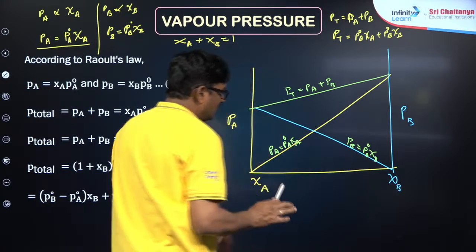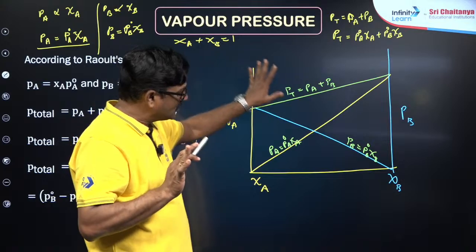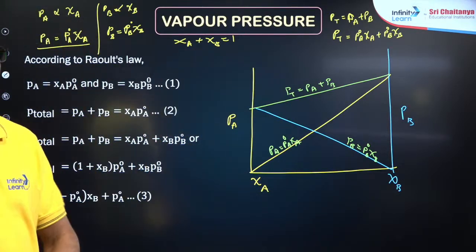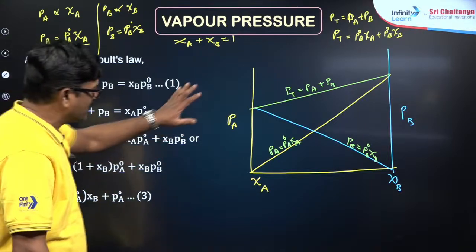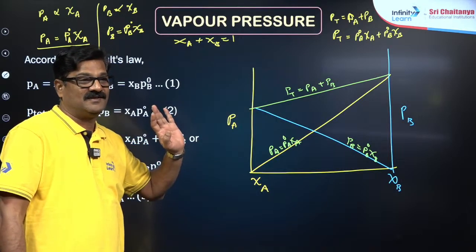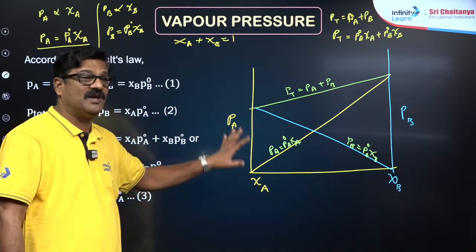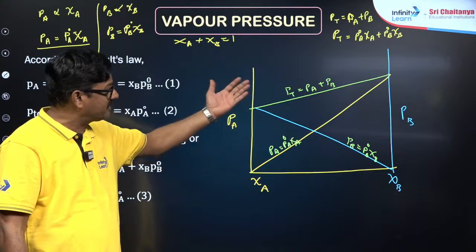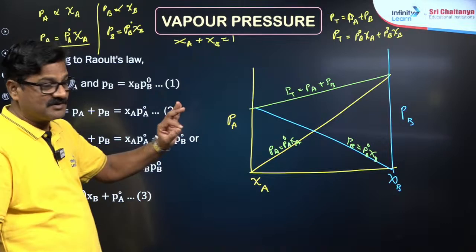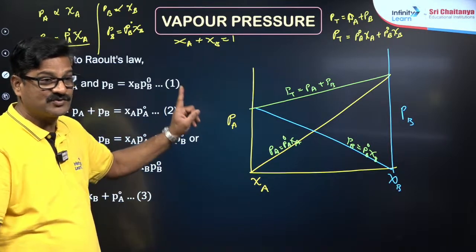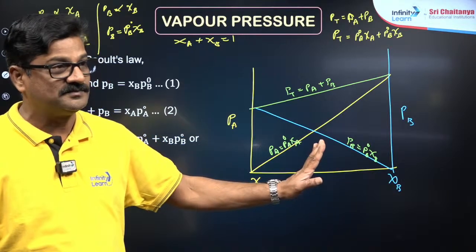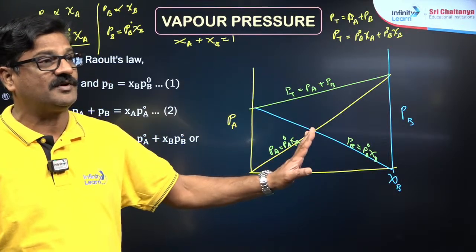Any solution which follows this graph and this expression is said to be an ideal solution. So we are going to focus on ideal solutions. Anything deviating from this is called positive deviation or negative deviation. For an ideal solution, the magnitude of the intermolecular forces between A and B should be the same. So this is a very, very important thing you need to know.